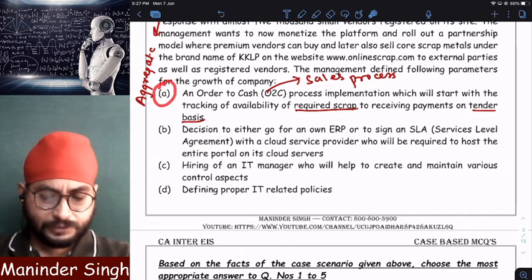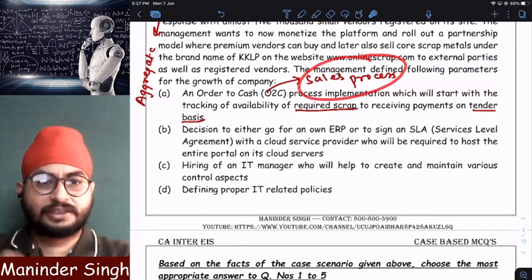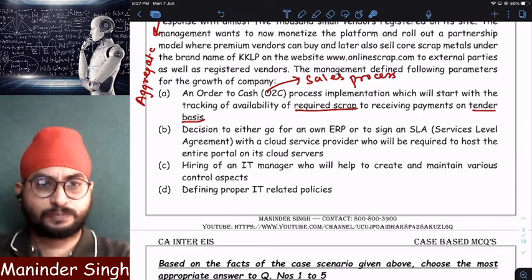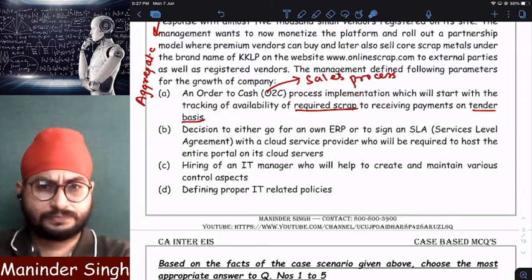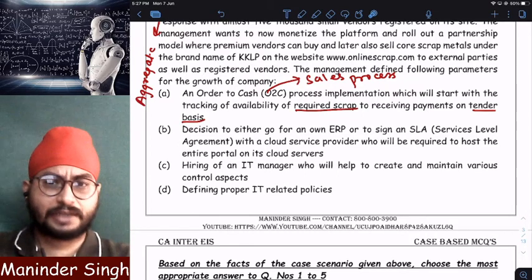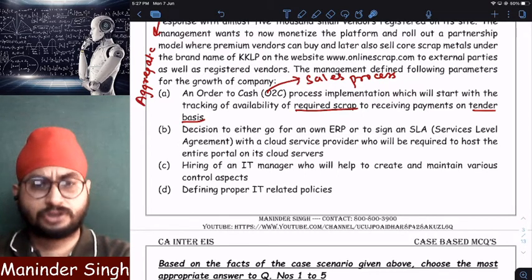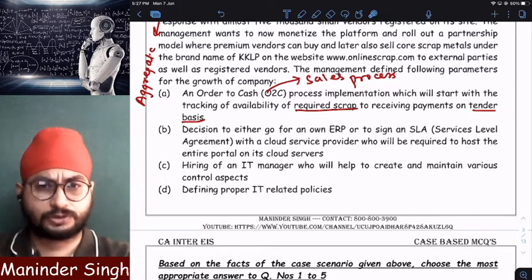Number one, it says the sales process. It has also implemented a sales process wherein at the time of sale it will be easy to track whether the scrap is available or not. Clear? Whether the scrap is available or not, it will be clearly visible on the website. You can easily see if scrap is available, you can buy. If it is not available, it will clearly show out of stock.